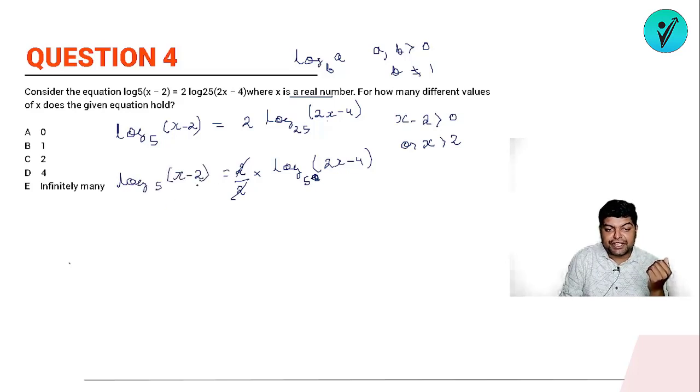So this is a log function with base 5, this is a log function with base 5. It means that both the numbers should be same. So x minus 2 should be equals to 2x minus 4. Further अगर आप इसको solve करोगे, you'll get x is equals to 2.